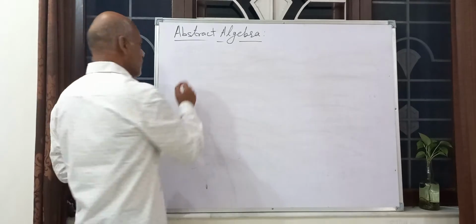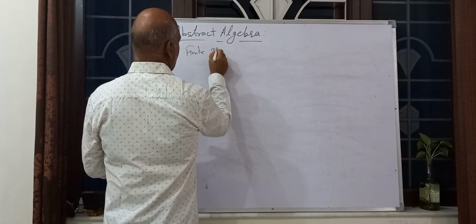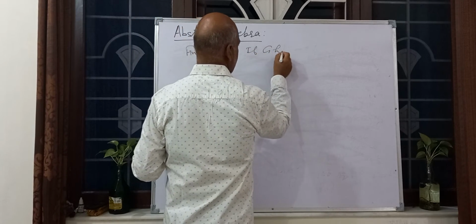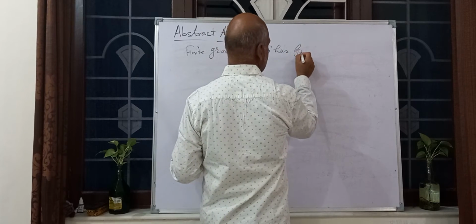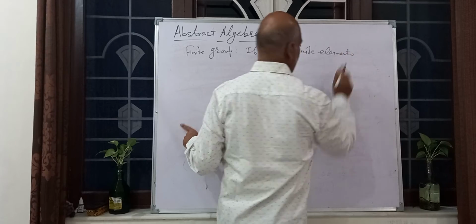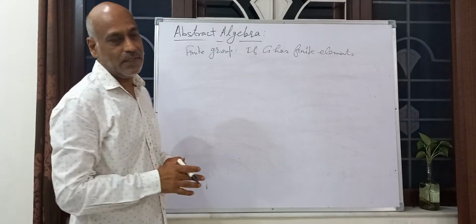Now the finite group. If G has a finite number of elements, it is a finite group, otherwise an infinite group.